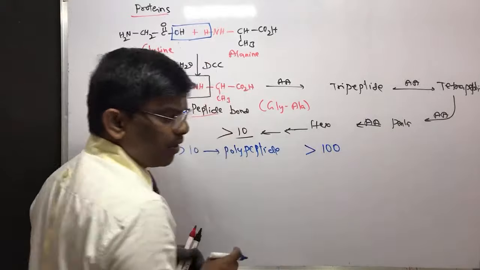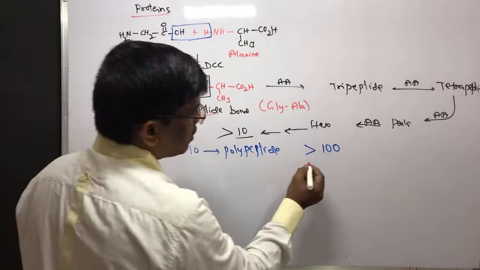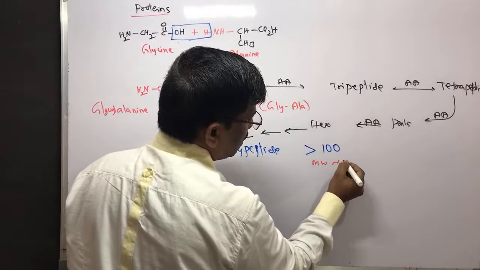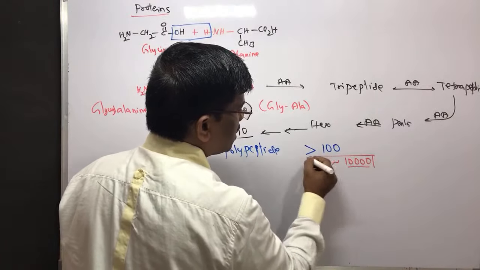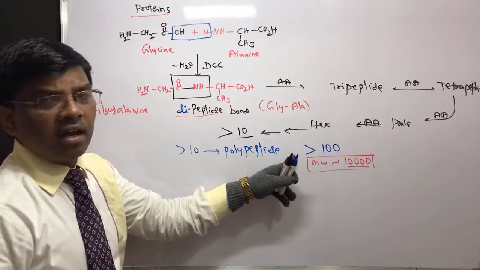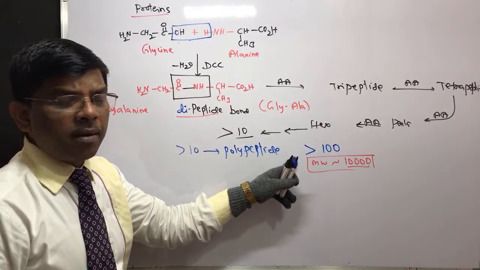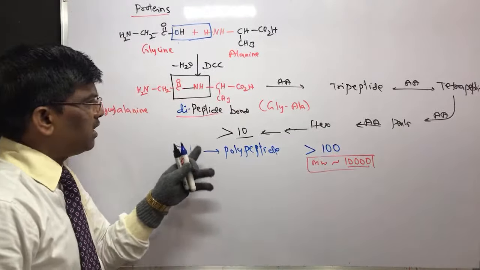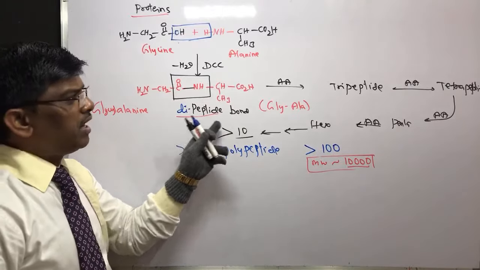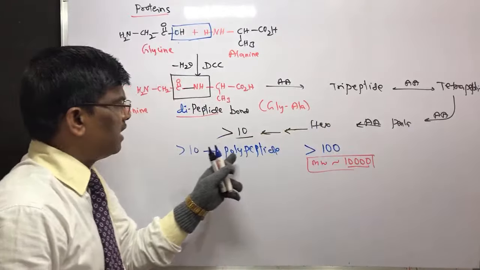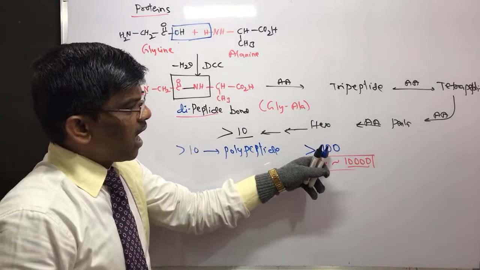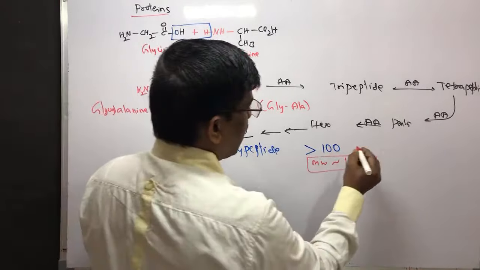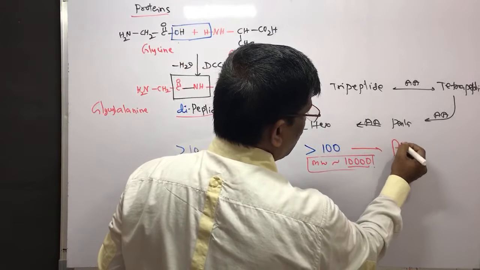More than 100 units with the molecular weight of around 10,000. Don't worry about this. Up to 10 you can say di, tri, tetra. Then above 10 you can name it as polypeptide. If it is above 100 peptide units, then it is known as protein.